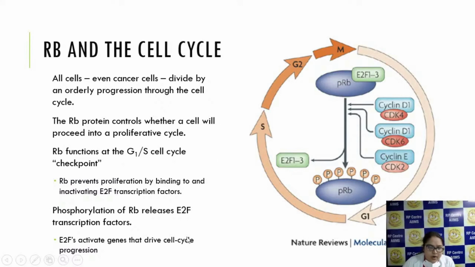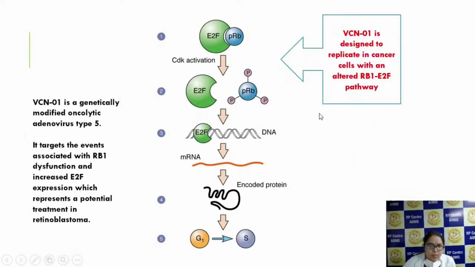So basically what RB does is it prevents proliferation by binding to and inactivating the E2F transcription factor. So here you can see this protein is bound to E2F. If this is there, then the cell cycle won't happen and the tumor cells won't grow. But the moment it gets activated by cyclin-dependent kinases, CDKs, phosphorylation of this RB protein occurs and E2F is released. Once E2F is free, it activates genes that drive cell cycle progression and ultimately cancer develops. So this is a simple diagram.